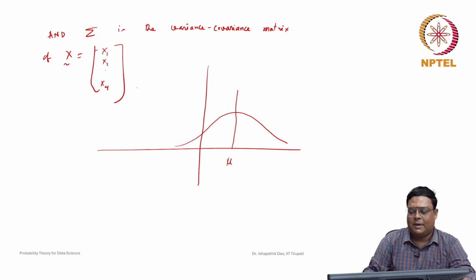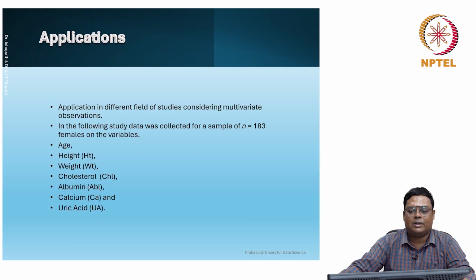So what are the applications of these multivariate random variables? There are many applications, like whenever you are considering many variables, many different responses, to model. Suppose an application in different fields of study considering multivariate observation.